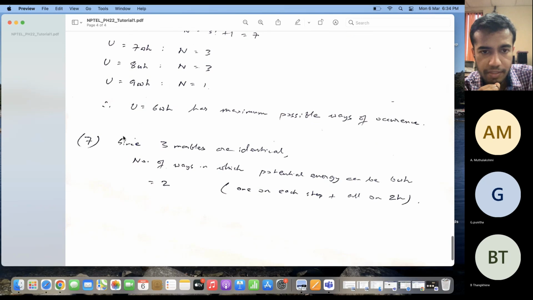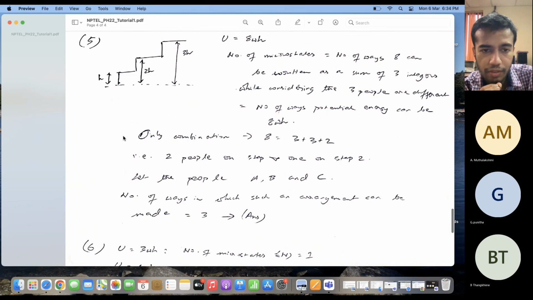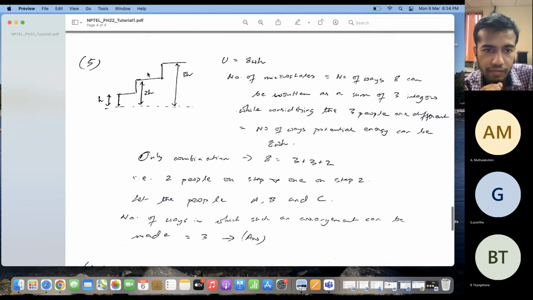So what then happens is that 6 Wh, as I showed you, is possible if there are three marbles here, and if one marble is here, one marble is here, and one marble is here. So these are the possible ways in which you can have 6 Wh, right? Now, since I cannot say which marble is which, I cannot simply interchange the marble from here to here and here to here and say that this is a different microstate.